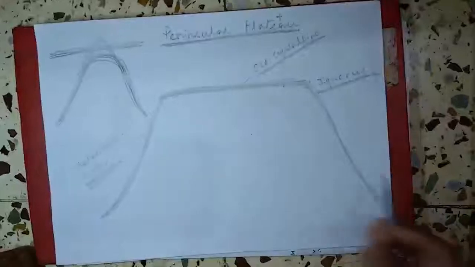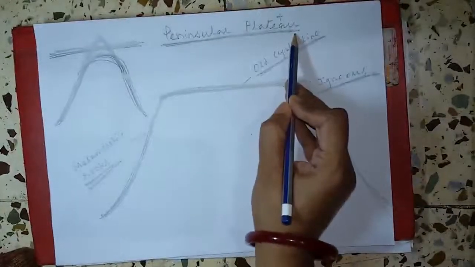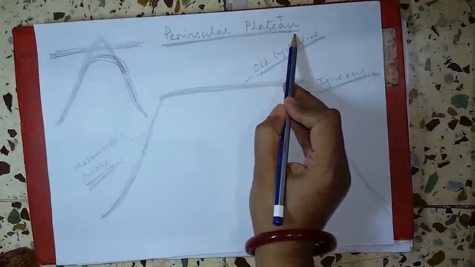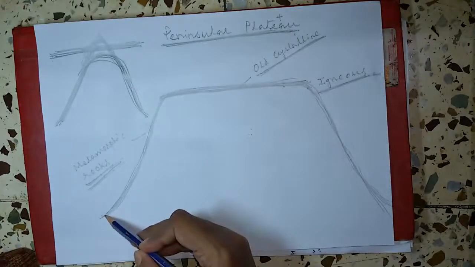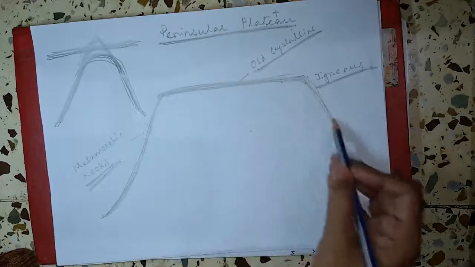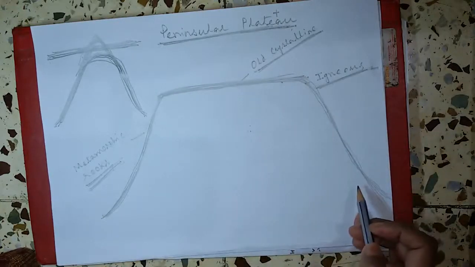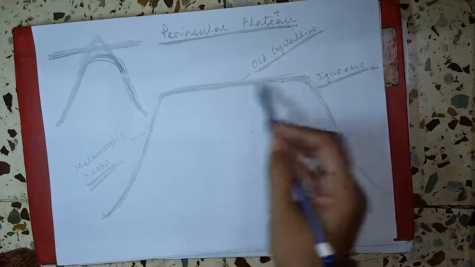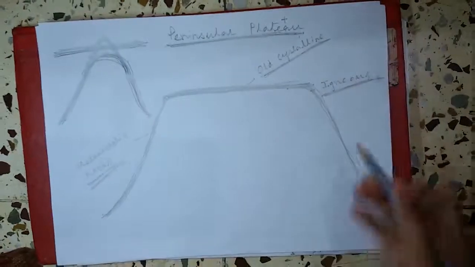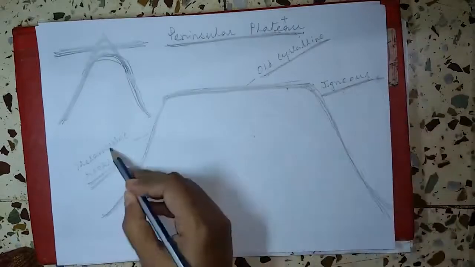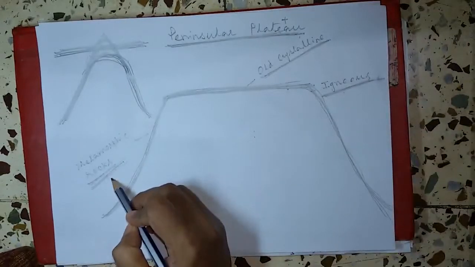Now we will study the peninsular plateau. What is a plateau? Another name for plateau is tableland. Why is it called tableland? Because it looks like a table. How does it form? This plateau is composed of old crystalline, igneous rocks and metamorphic rocks.